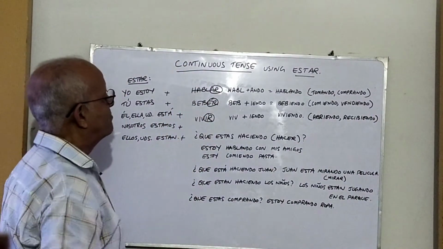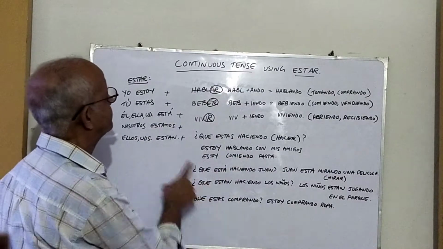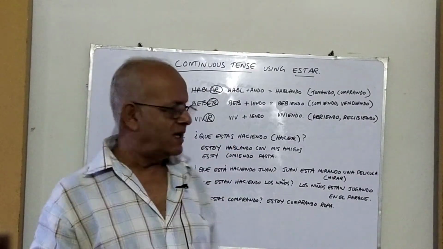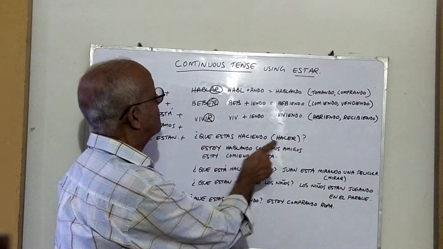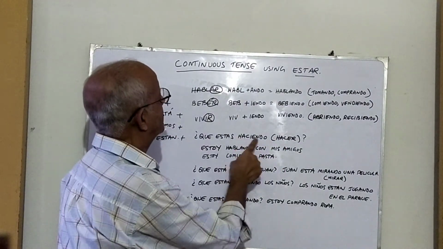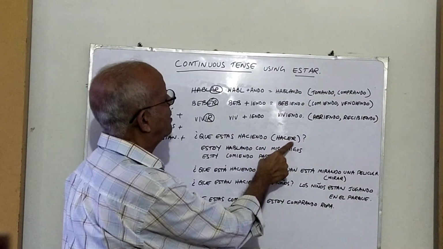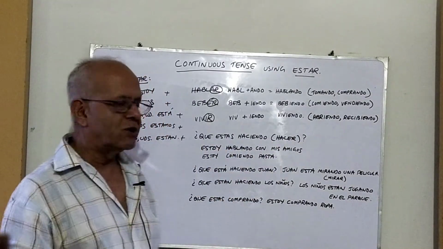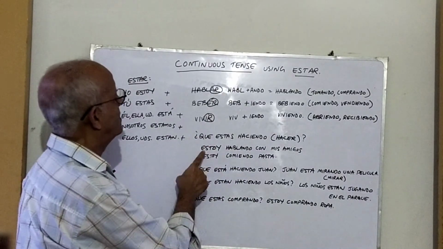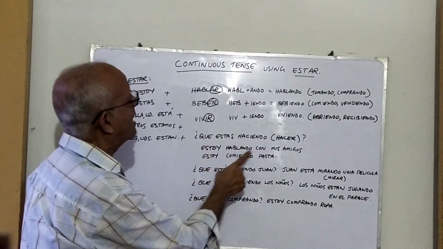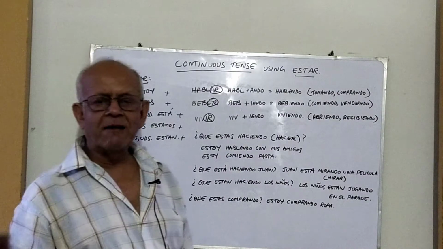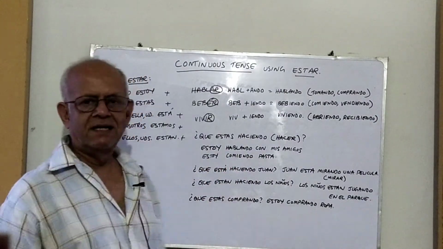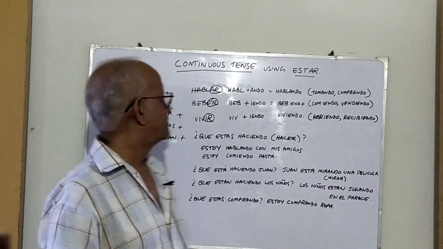Now some simple examples using this formation. ¿Qué estás haciendo? What are you doing? Haciendo comes from the verb hacer. Okay, it's formed in the same way. We remove the ER and we add the IENDO. ¿Qué estás haciendo? What are you doing? The answer would be, for example, estoy hablando con mis amigos. I am talking to my friends. Or estoy comiendo pasta. I am eating pasta.